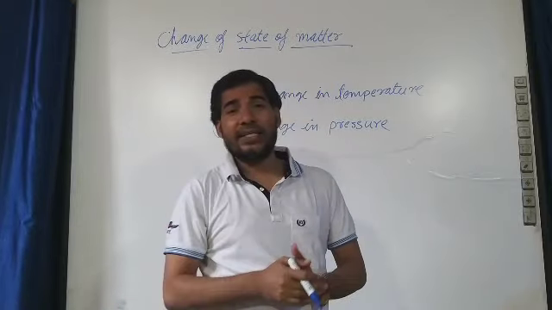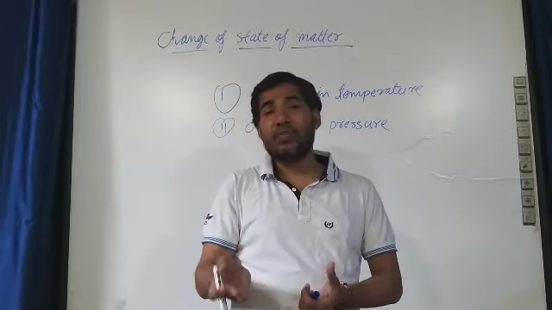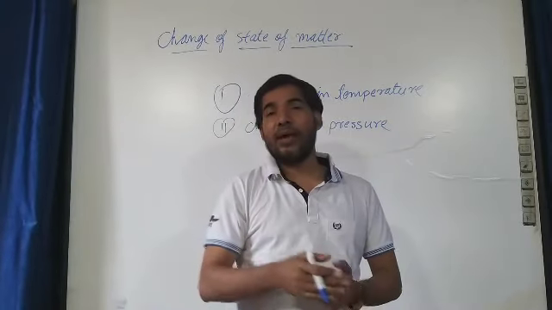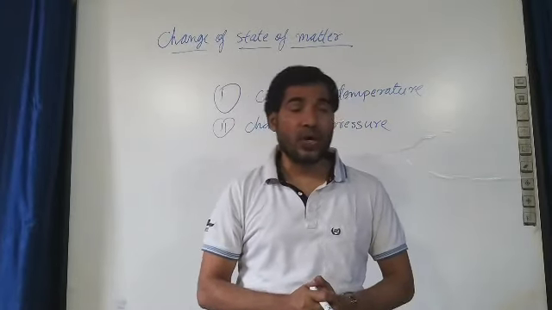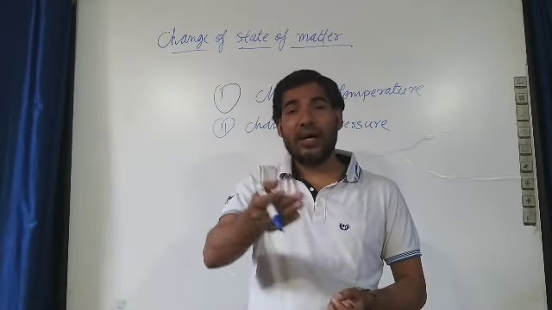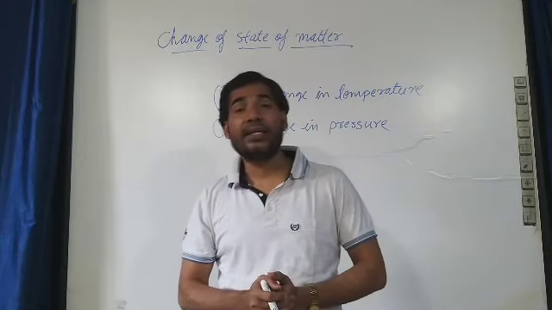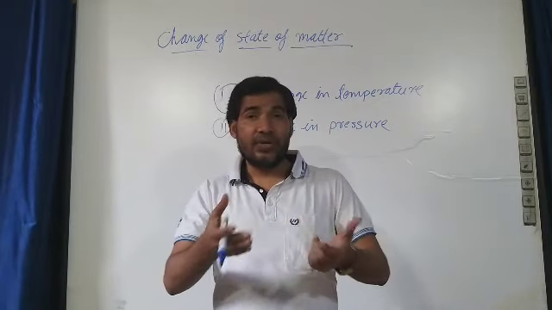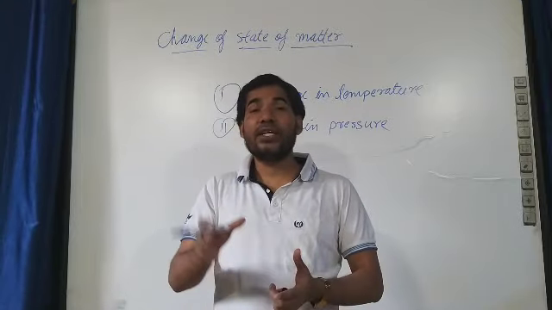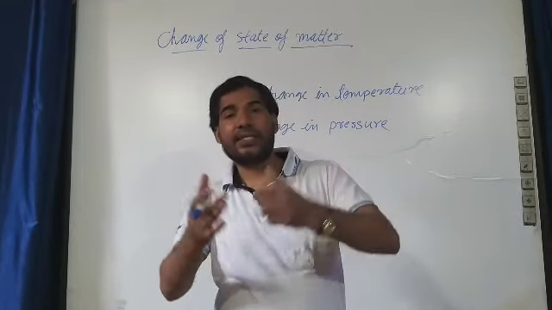But when the temperature of the water rises up to 100 degrees C, after 100 degrees C the thermometer can't show a rise in temperature. Why? Listen, because after 100 degrees C the heat given to the water is consumed to change the state of the water into gaseous state.